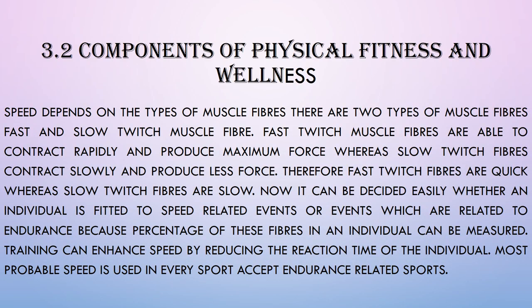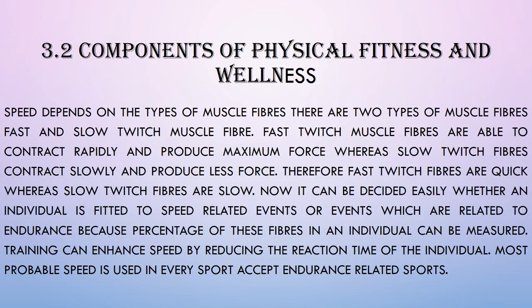Speed depends on the types of muscle fibers, where there are two types of muscle fiber. One is your fast twitch, another one is your slow twitch fiber. Fast twitch fibers are the fibers that contract rapidly at a very high speed and produce the maximum amount of strength, whereas slow twitch fibers contract slowly and produce less force.